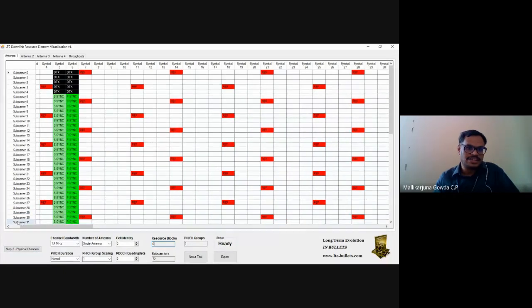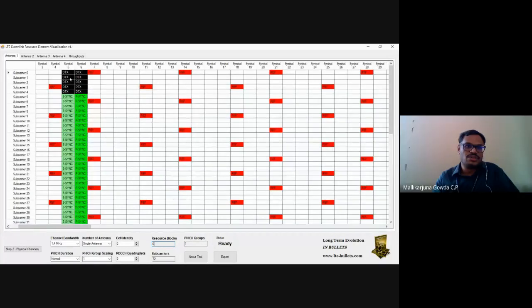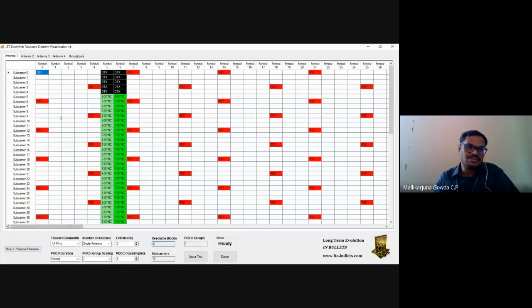Yes, this one. OFDM symbols 5 and 6 means it should be 6 and 7 if it is started from 1. Since it is started from symbol 0, that is why here it is displaying symbol 5 and symbol 6. So the 10th subframe, it will be repeated. So 10th means it will be 75 and 76 accordingly, right?